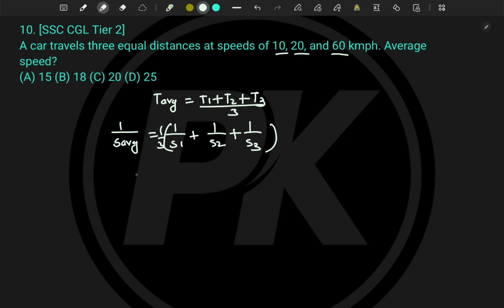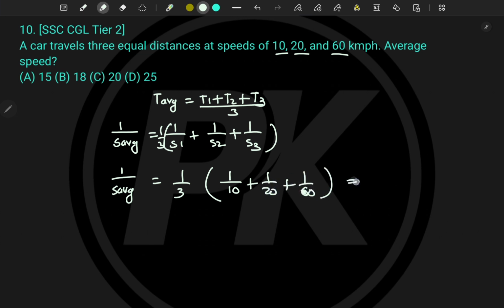Now 1 upon s average will become what? It is 1 upon 3 times: 1 upon s1 is 1 by 10, 1 by 20, 1 by 60. Now tell me, what is the LCM of these three? It is 60, that means here it will become 6, here it will become 3, and here it will become 1.